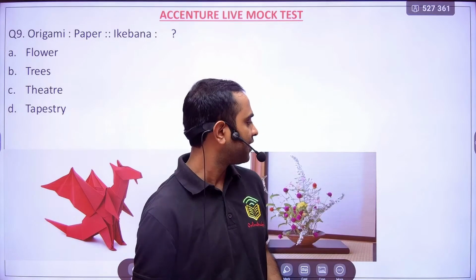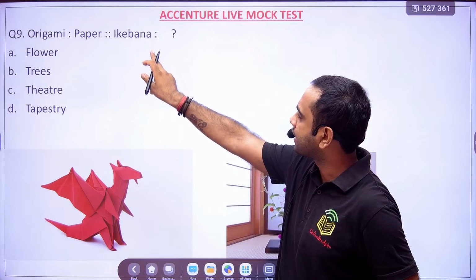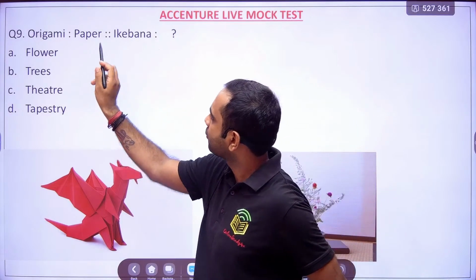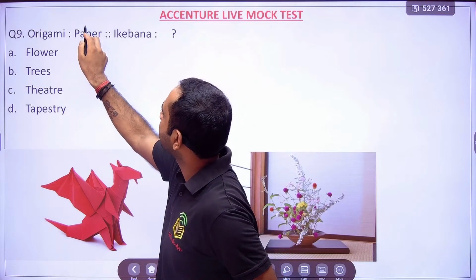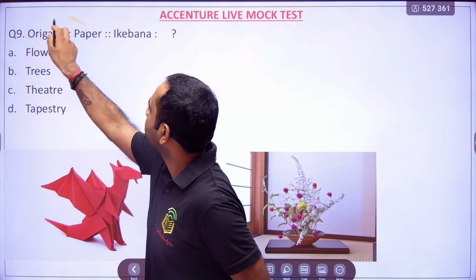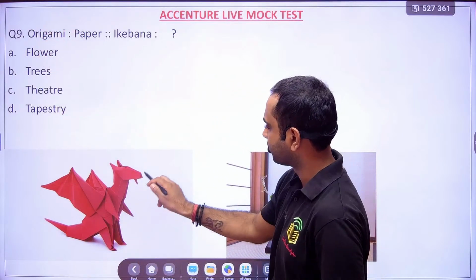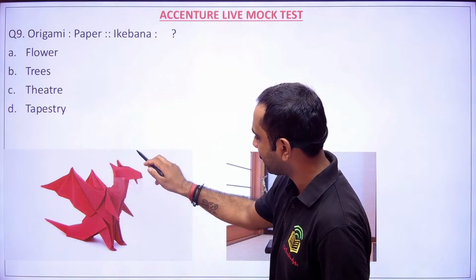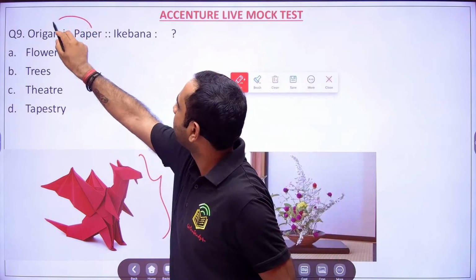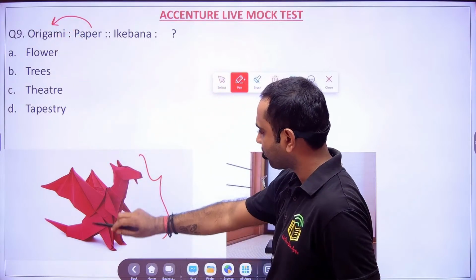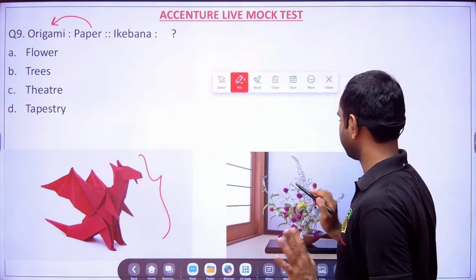Now, friends, if you see here, what is origami, paper, and ikebana, right? From the paper you can make origami. You see this, from the paper only they have made this. This is paper made, a kind of statue.